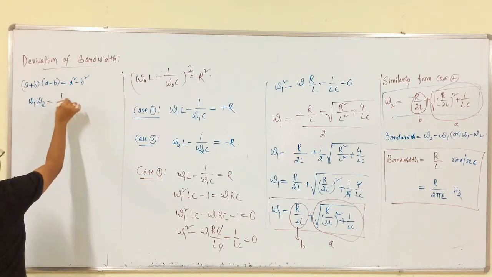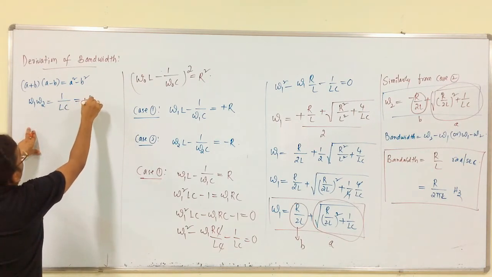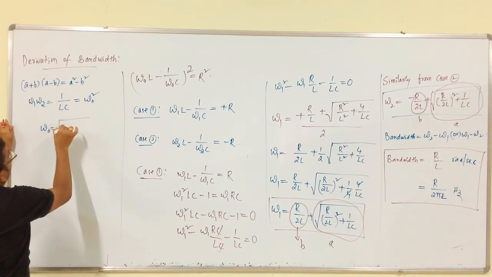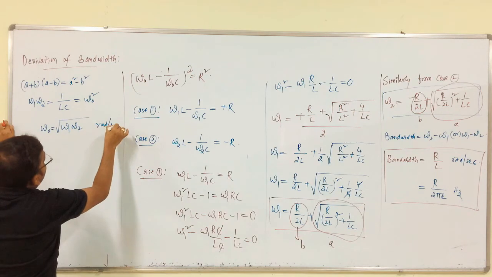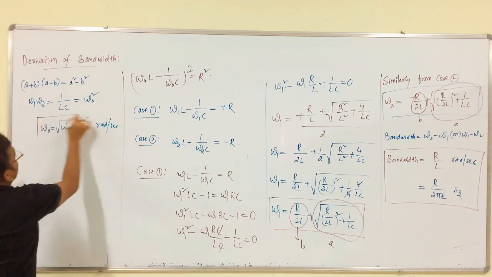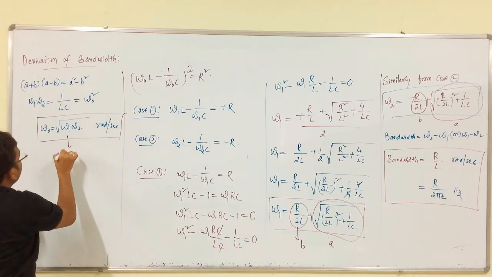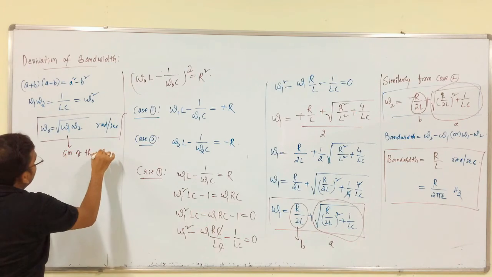After solving, we finally get 1 by LC, which is equal to omega naught square. So, omega naught is equal to the square root of omega 1 into omega 2 radians per second. This is a very important observation: omega naught is the geometrical mean.